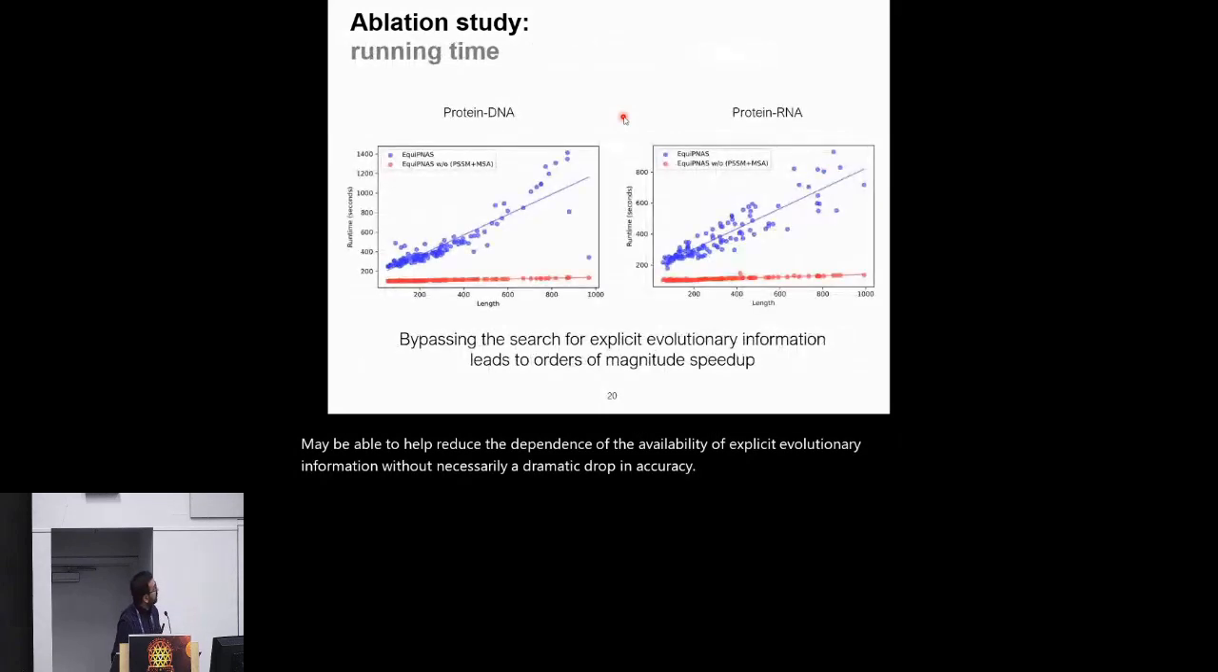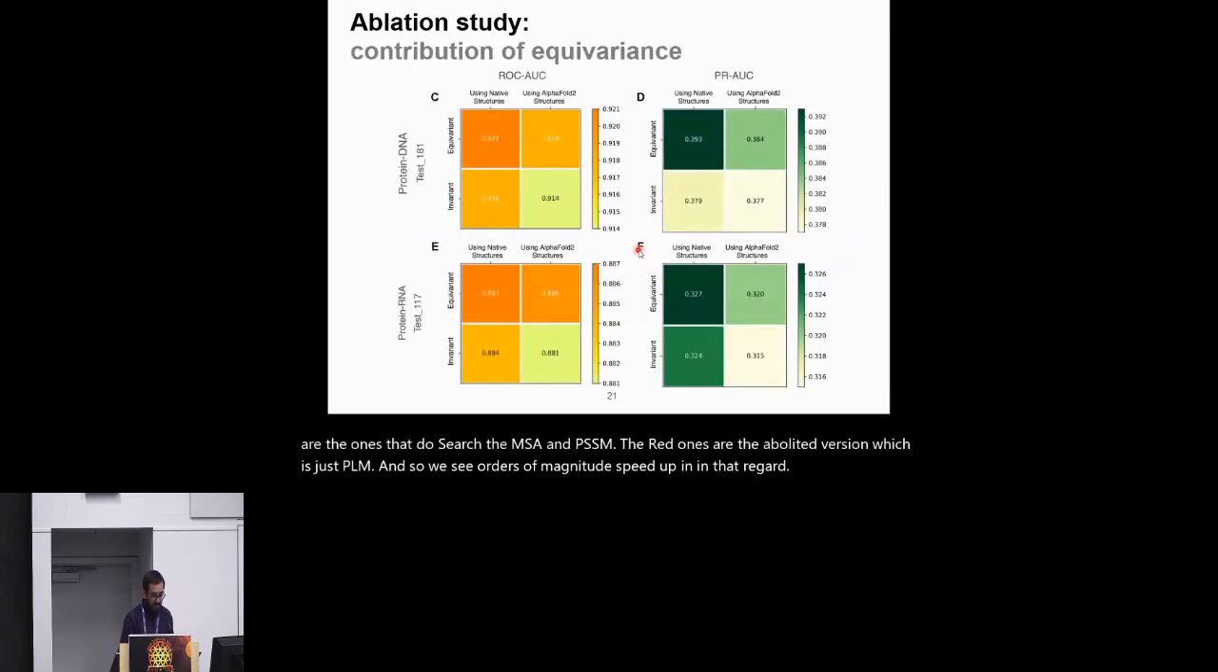Is there any other advantage of this? Well, obviously, if we can bypass the search for explicit evolutionary information, the MSA particularly, then there will be a speed up. So we compare the ablated version that does not search MSA with the full-fledged version, and we see orders of magnitude speed up. For example, the blue dots are the ones that do search the MSA and PSSM. The red ones are the ablated version, which is just PLM. So we see orders of magnitude speed up, which means we can do a large-scale study using PLM-only embeddings with our method.